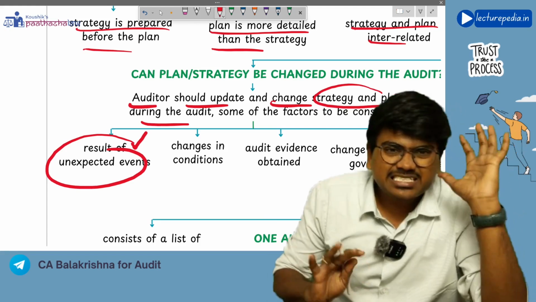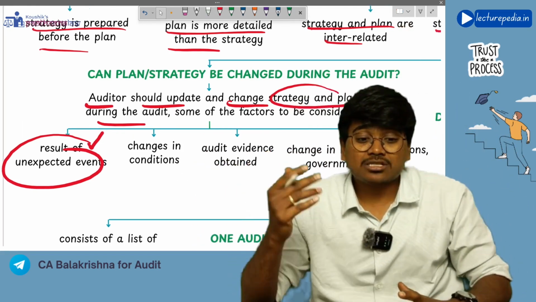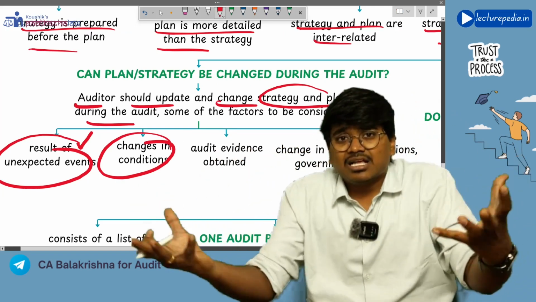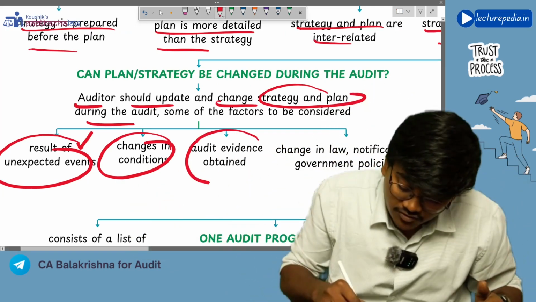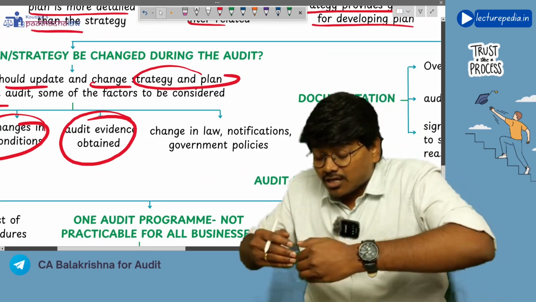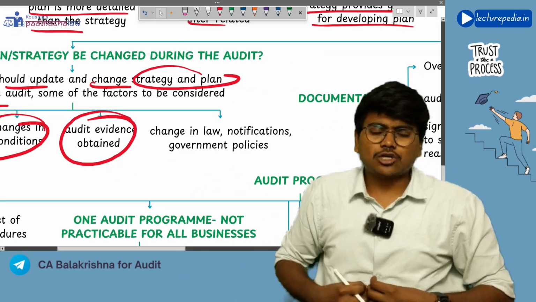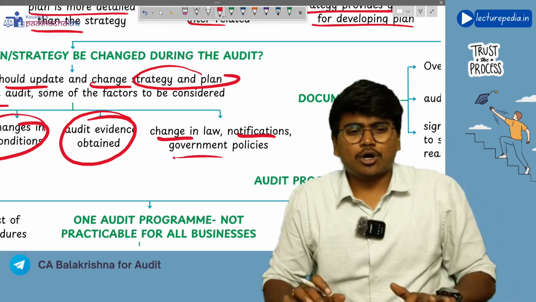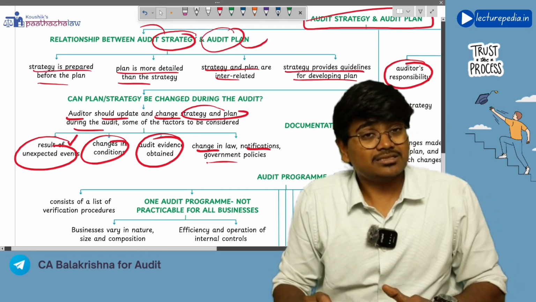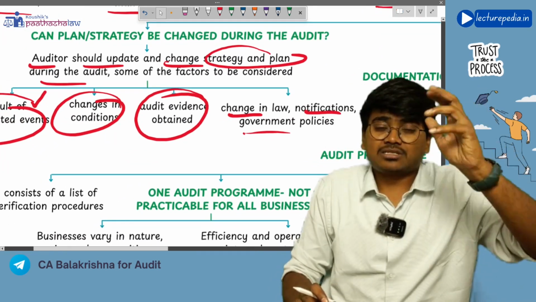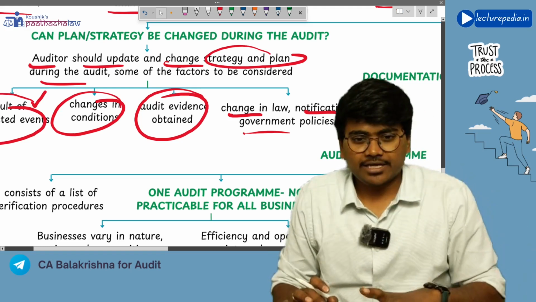So because of the results of unexpected events, the plan or strategy can change. Also, because of a change in the existing conditions, or because of new audit evidence that the auditor has obtained, or because of a change in law, notification, or government policies. Because of all these things, the auditor might have to change his plan or strategy during the audit.